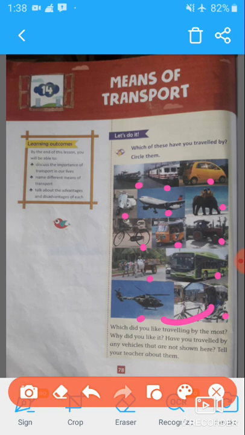Which did you like traveling by the most? Why did you like it? Have you traveled by any vehicles that are not shown here? Tell your teacher about them. This was a short activity.